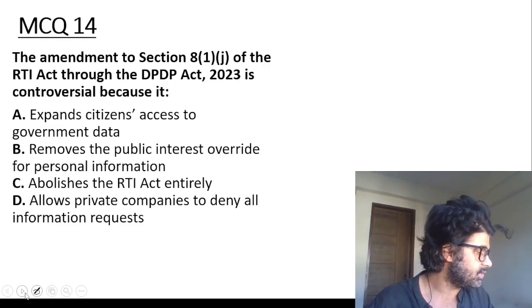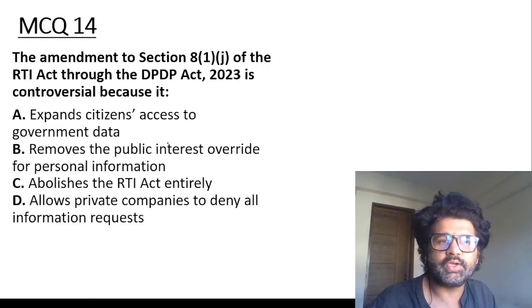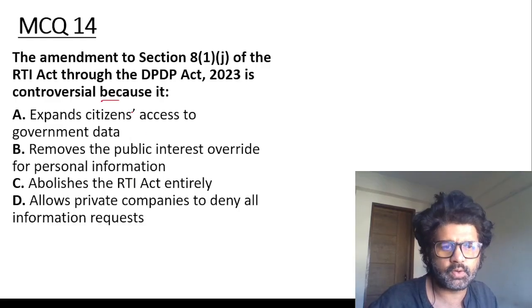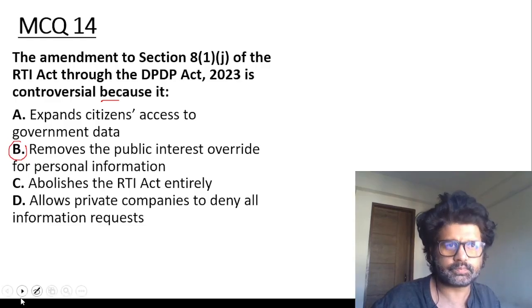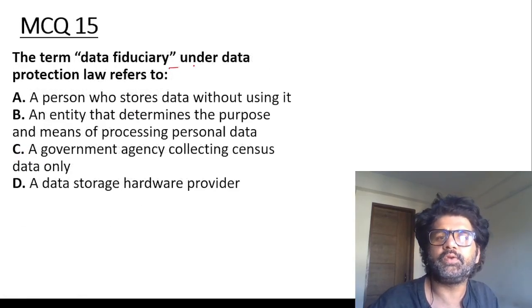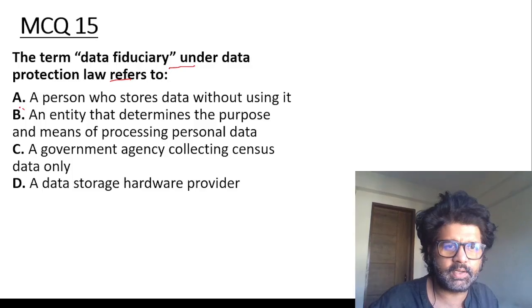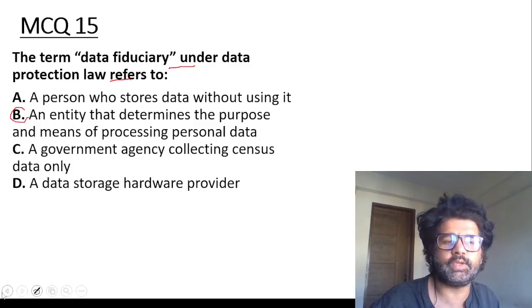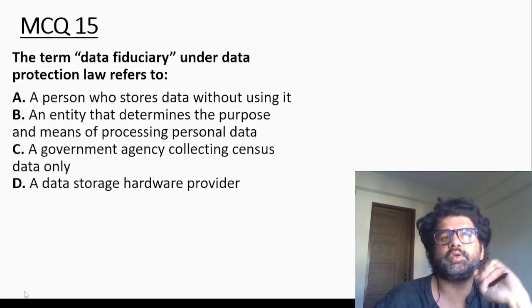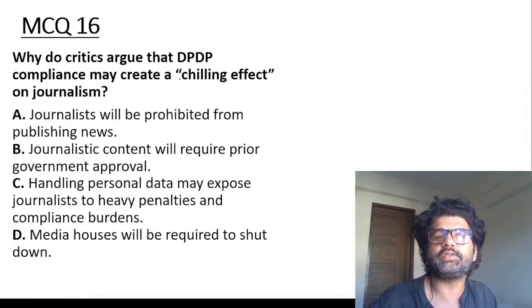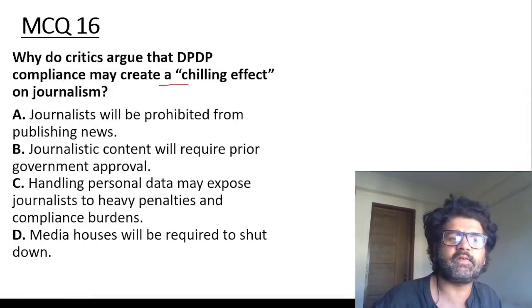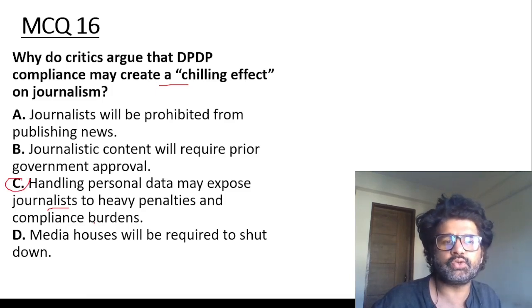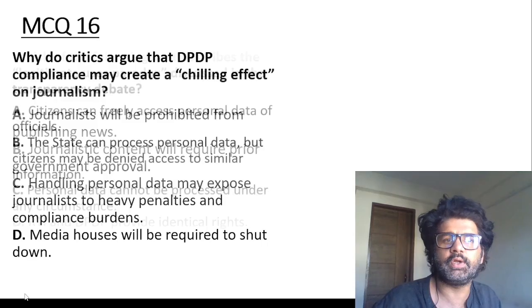The amendment to Section 8(1)(j) through the DPDP Act is controversial because it removes the public interest override for personal information. Question 15: The term data fiduciary under data protection law refers to an entity that determines the purpose and means of processing personal data. Whenever you see a question, pause me and then try to solve these questions. Why do critics argue that DPDP compliance may create a chilling effect on journalism? Because handling personal data may expose journalists to heavy penalties and compliance burdens.